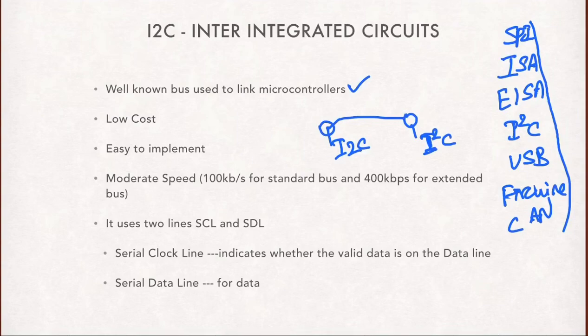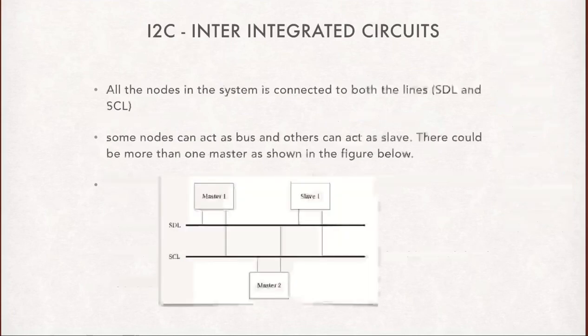In that case we use some kind of bus like this. It is low cost, easy to implement, with moderate speed and extended speed. We have two different speeds, 100 kilobits per second and 400 kilobits per second, and two lines called the serial clock line and the serial data line, one for clock indication and another for data. All the devices in the system are connected to both lines, the serial data line as well as the clock line.